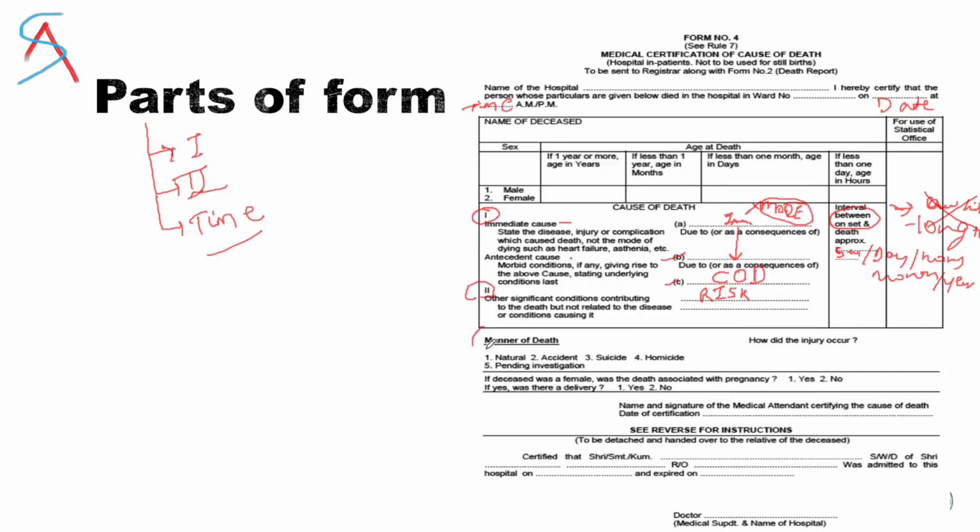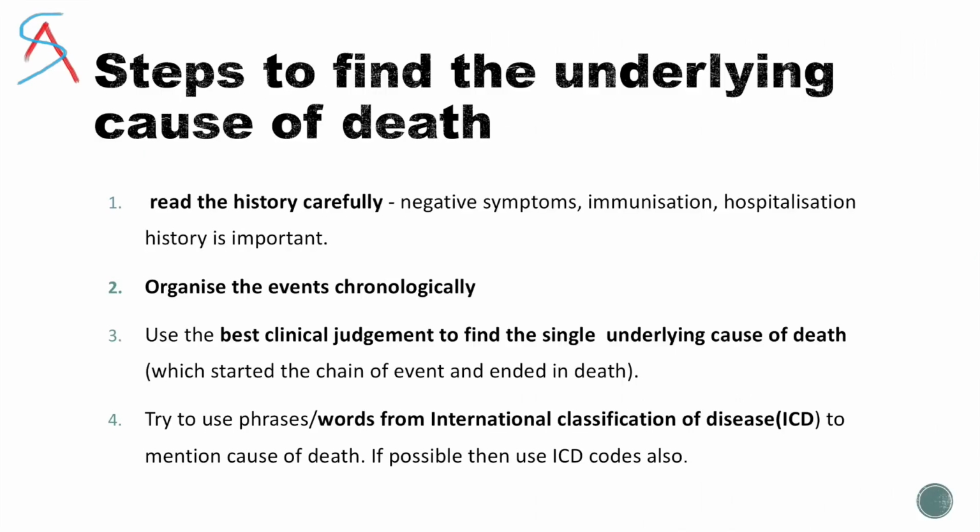And some death certificates will contain the manner of death. If you can find out, it is very good, like whether it was a natural death or accidental or suicide or homicidal, or it could be pending investigation. So basically there are 4 steps. You have to read the history very carefully. History is very important. That will help you a lot, as generally we tend to give importance to positive symptoms. What I would like to say is you have to look at the negative symptoms also, because that will help you to rule out other diseases.